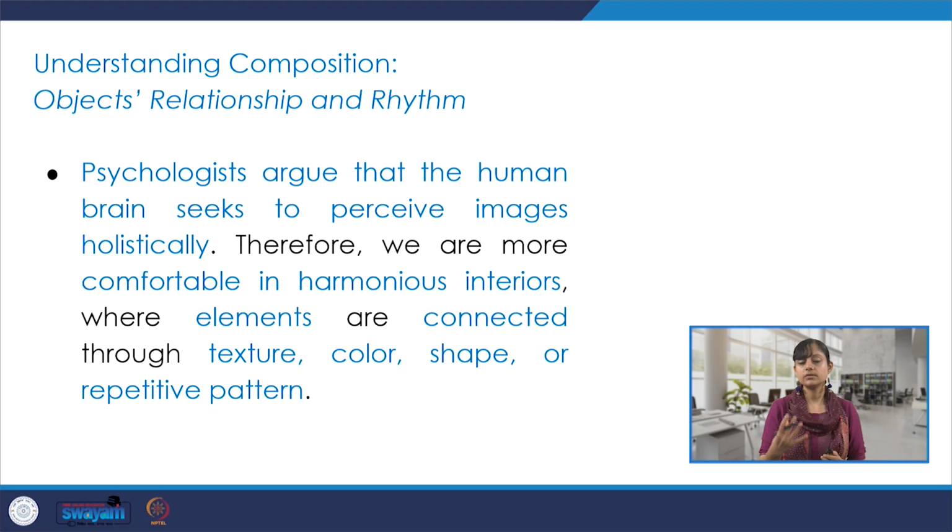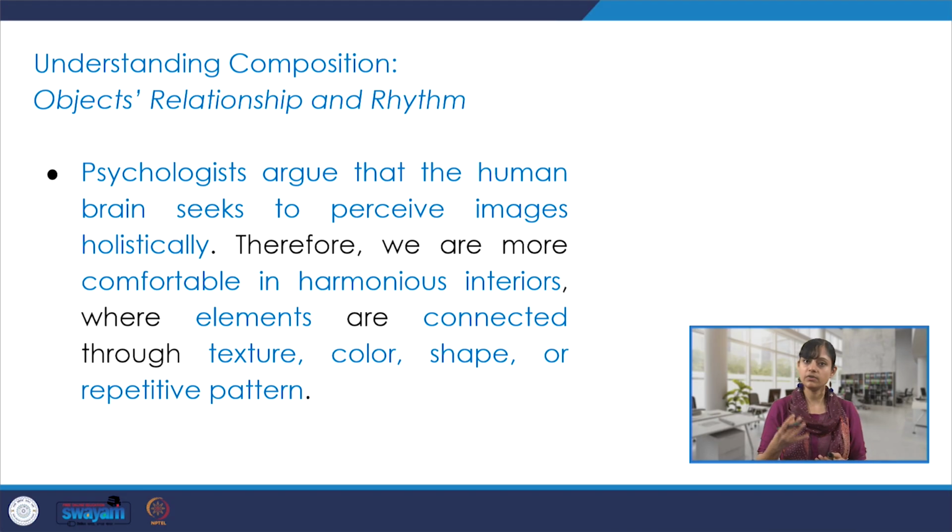Also, what is the interrelationship between different objects and how they are put together to create a holistic image that the human brain can perceive, and how do we achieve principles like rhythm by placing objects together in relation to one another. So those were the kinds of organizing principles within a composition that we tried to discuss.